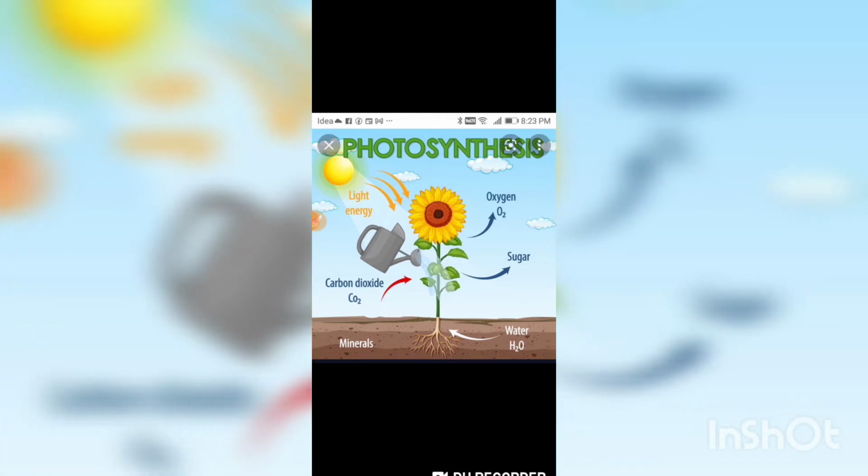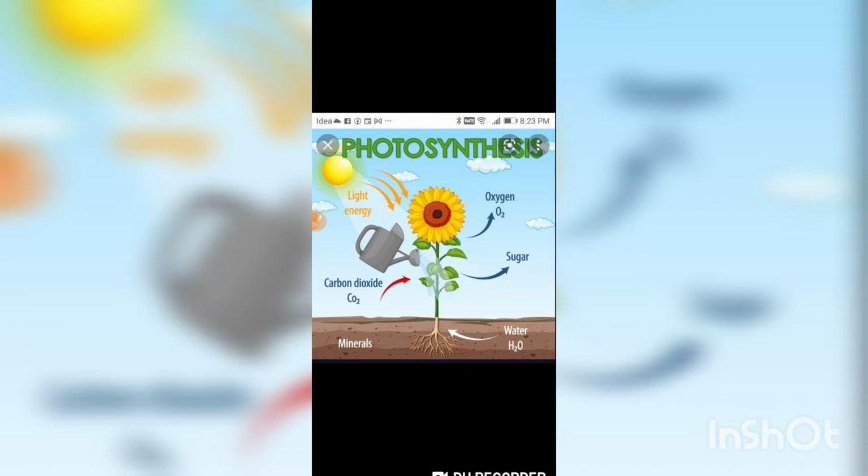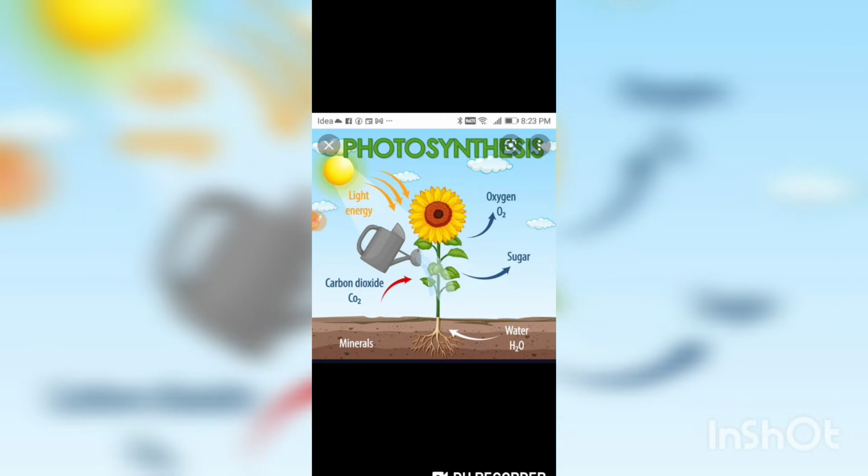Again, one more time I am telling you that the chlorophyll of the leaf absorbs this light energy, and with the help of carbon dioxide and water it converts it into glucose. And during this process the byproduct oxygen is liberated. So during the photosynthesis process, the plant absorbs carbon dioxide from the air and liberates oxygen. So this is a very useful process for us and for the plant also, because we get oxygen and the plant gets food.